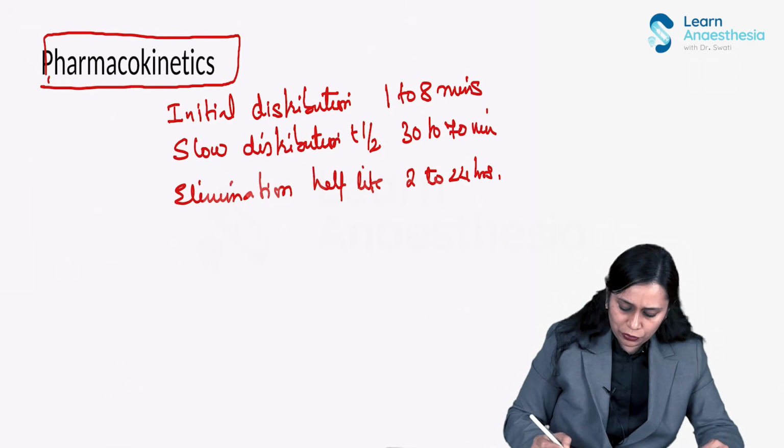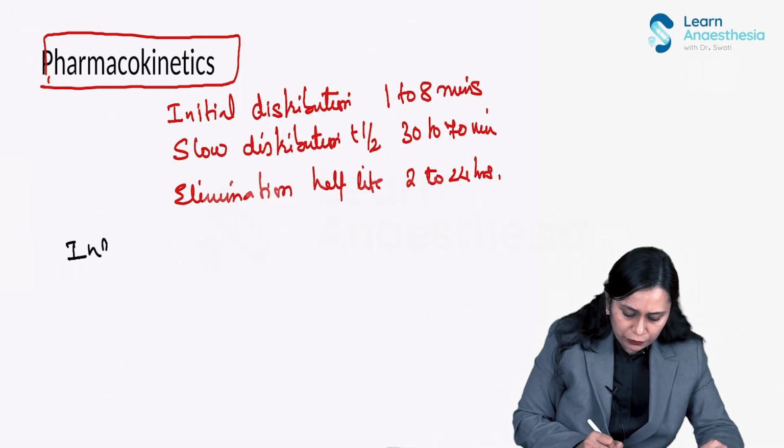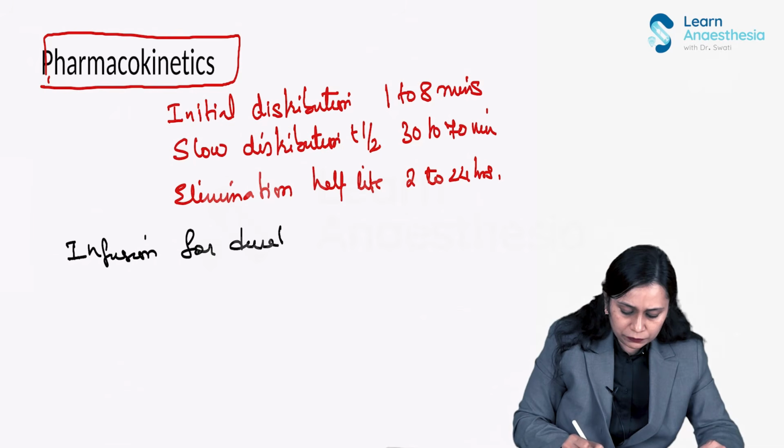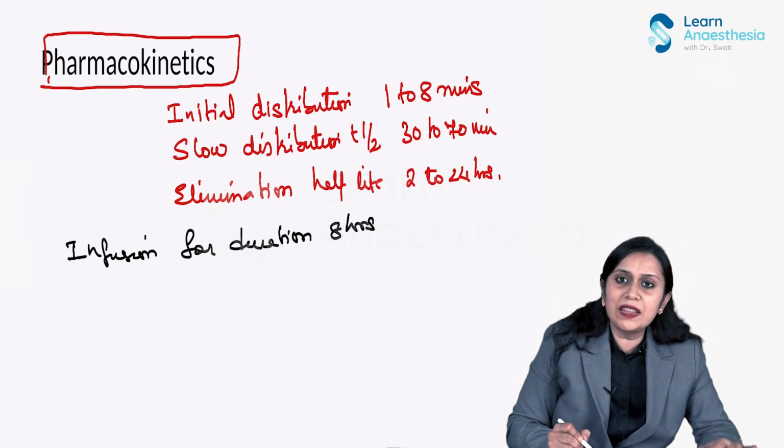Now, studies have shown that even if we give a propofol infusion for a duration of 8 hours, the context sensitive half-life is hardly 40 minutes or less.